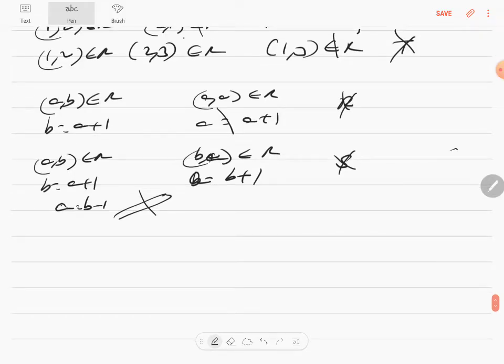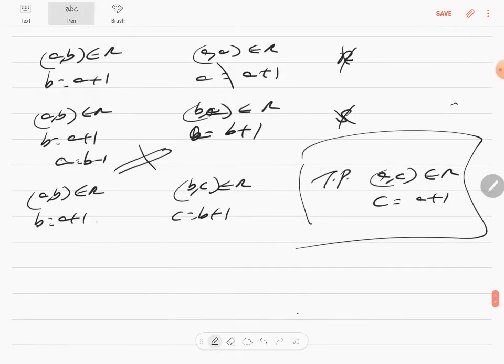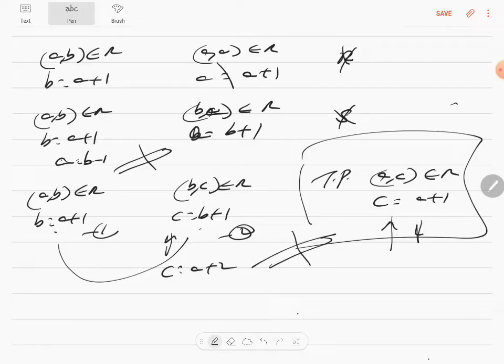Very, very easy. So (a, b) is an element of R, and (b, c) is also an element of R, by way of b is equal to a plus 1. Here c is equal to b plus 1. To prove (a, c) is an element of R, which means c is equal to a plus 1, is what is to be proved. Take the first equation and the second equation. You want c and a. You already have c. You have to write b in terms of a, which is a plus 1. So c is equal to a plus 2. They both are not equal. That disproves it, and therefore it's not transitive.